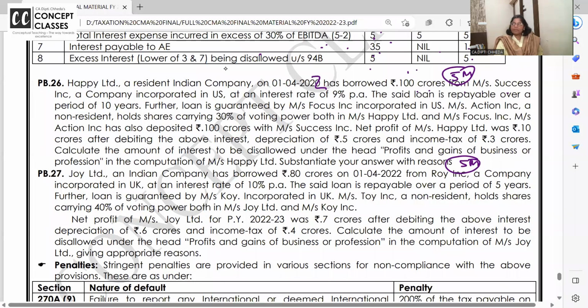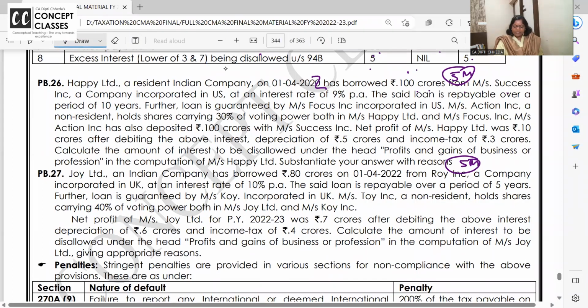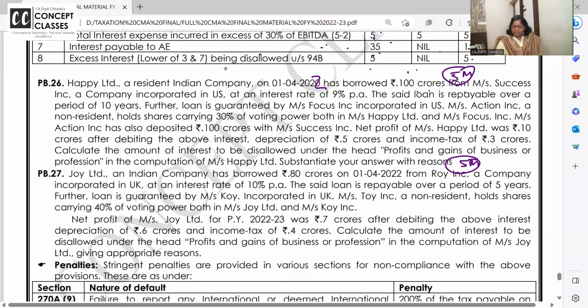Happy Limited, a resident Indian company, on 1st April 22 has borrowed 100 crores from Success, a company incorporated abroad, at an interest rate of 9%. The said loan is repayable over a period of 10 years.